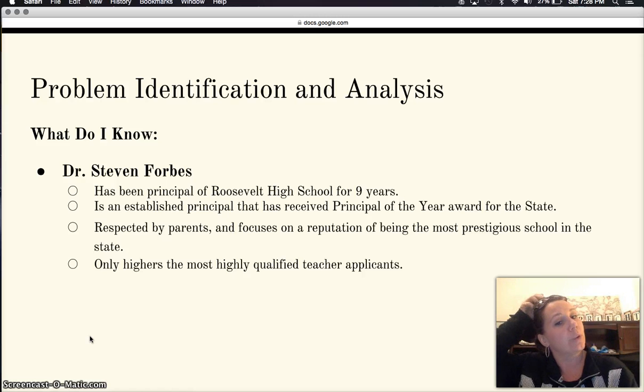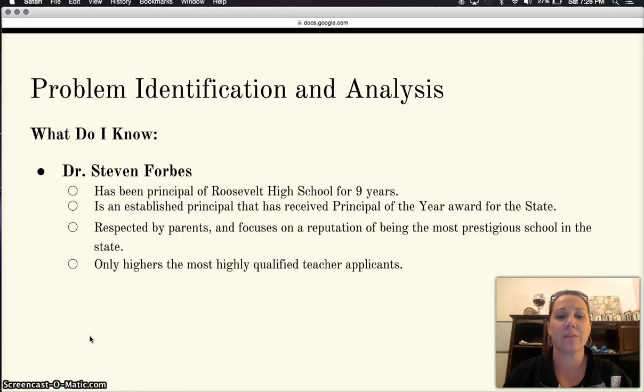The principal of the school is Dr. Stephen Forbes. He has been the principal for nine years and has also received the Principal of the Year award from the state. He is respected by parents and focuses on a reputation of being the most prestigious school in the state. He only hires the most highly qualified teacher applicants.